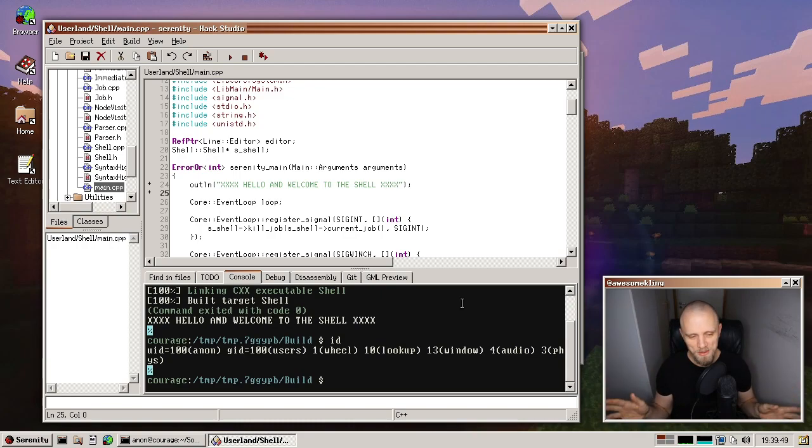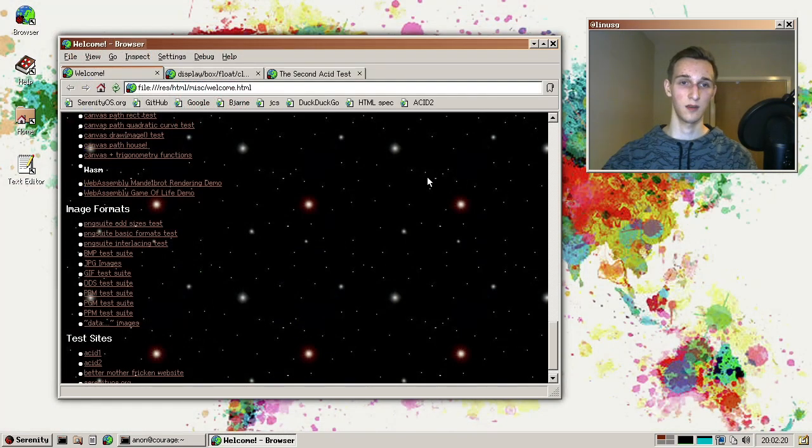Now we are going to hear from Linus, who's going to talk about JavaScript and browser stuff. All right, so let's look at all the browser and libweb changes from this month.